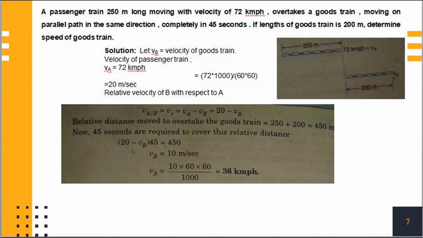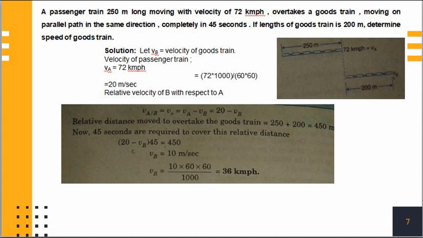First problem. A passenger train 250 meter long moving with a velocity of 72 kmph overtakes a goods train moving on the parallel path in the same direction completely in 45 seconds. If length of goods train is 200 meters, determine speed of goods train. In this problem,